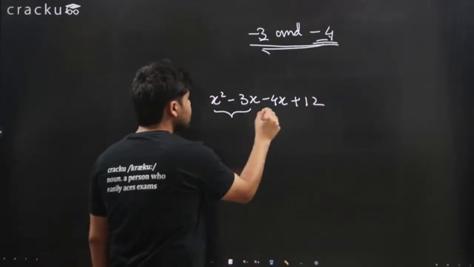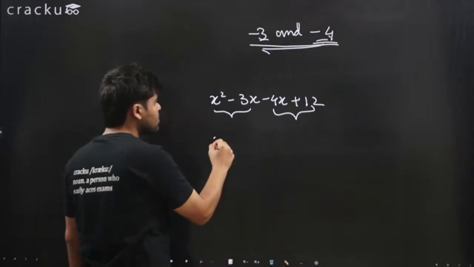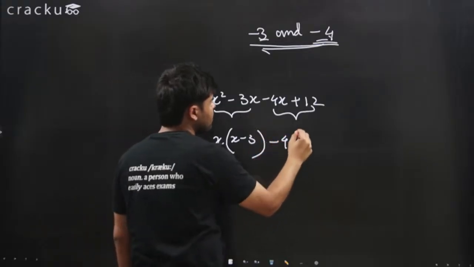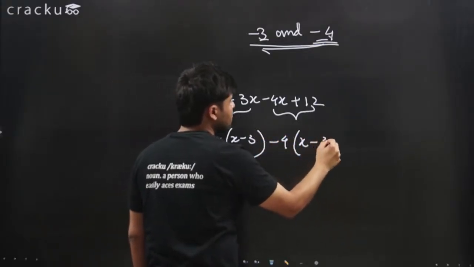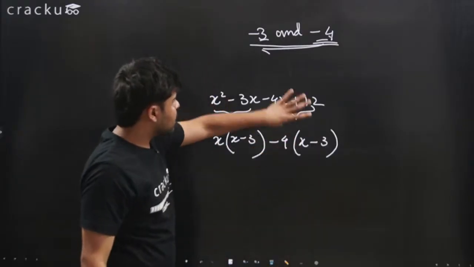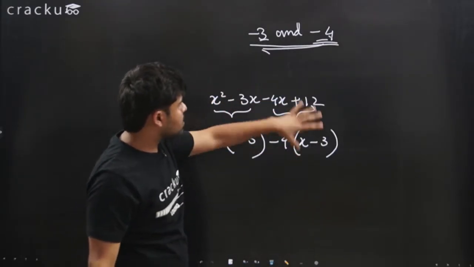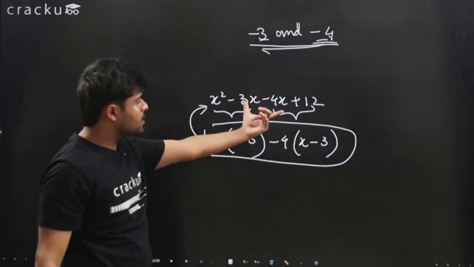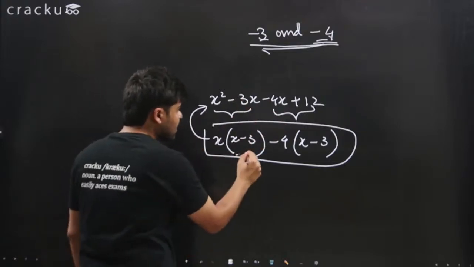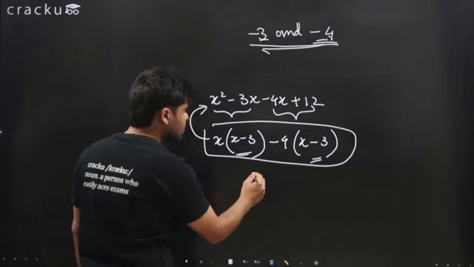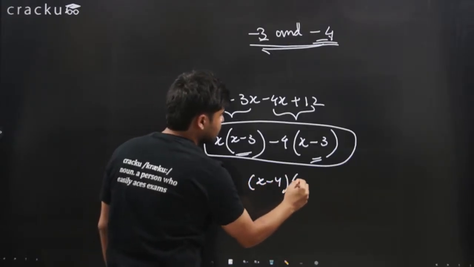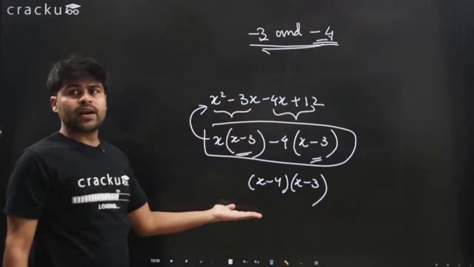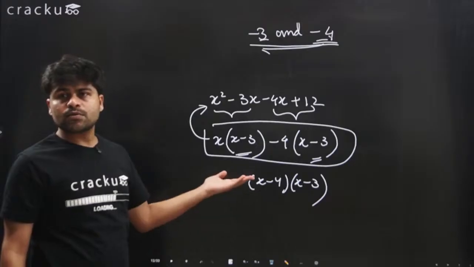Now consider the first two terms and the last two terms. I can take x common here, and I will get x minus 3 inside. Then I can take minus 4 common here, and I will get x minus 3 inside. If you expand this, you will get exactly the original expression. This is the same as this. Now x minus 3 is here as well as here. I will just write x minus 4 times x minus 3. So I have written the original equation in terms of two factors.